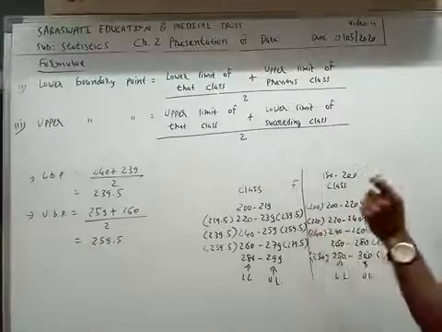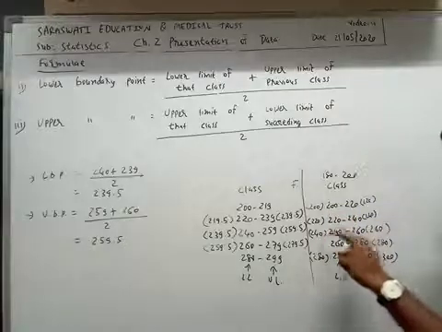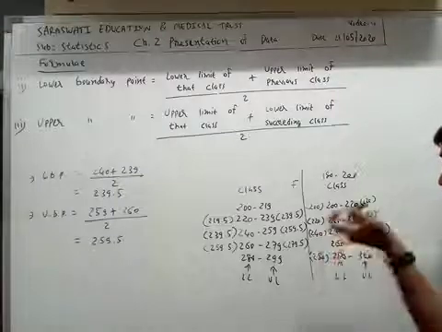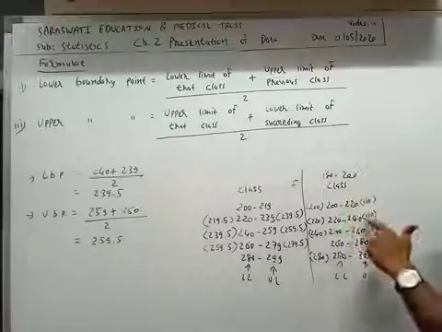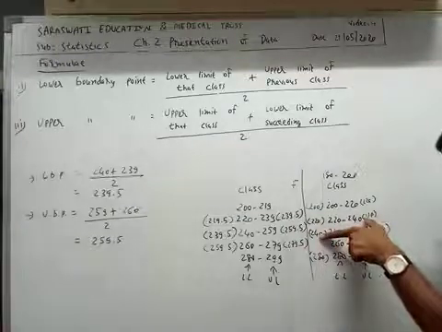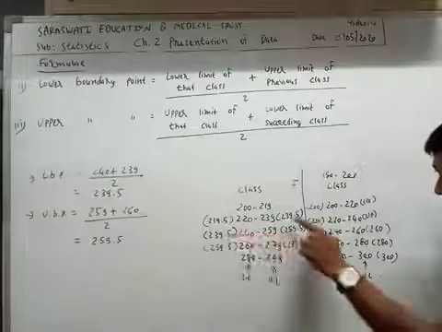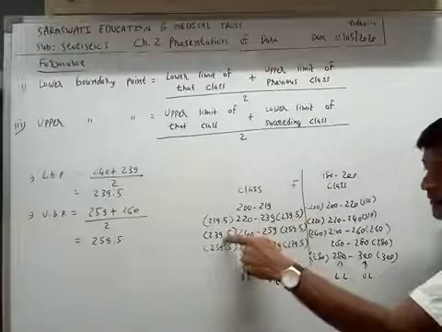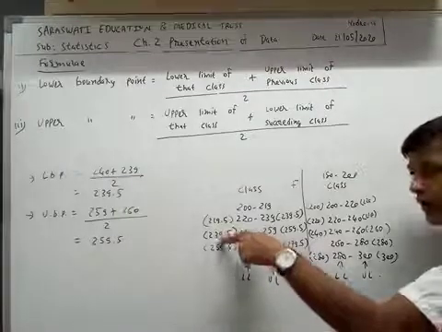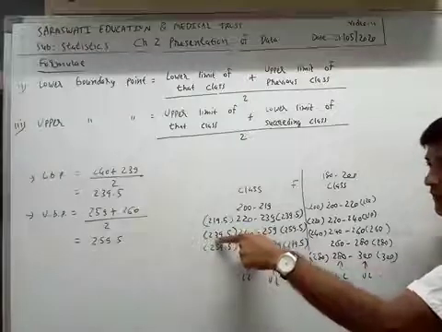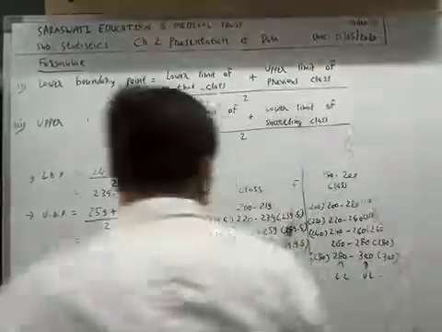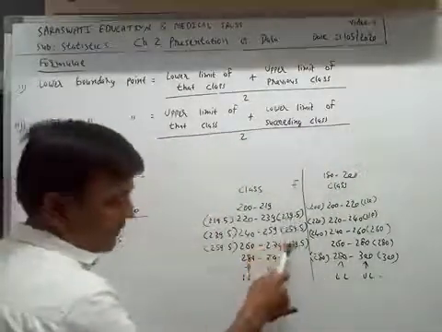In other words, the lower boundary point of this class is the upper boundary point of the previous class. So you can write here 279.5.